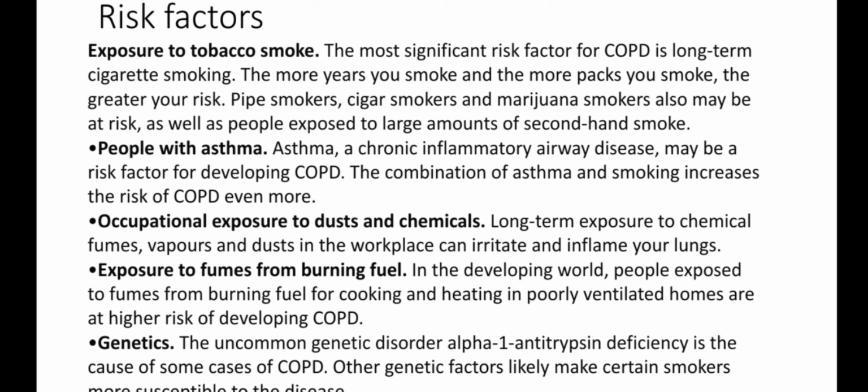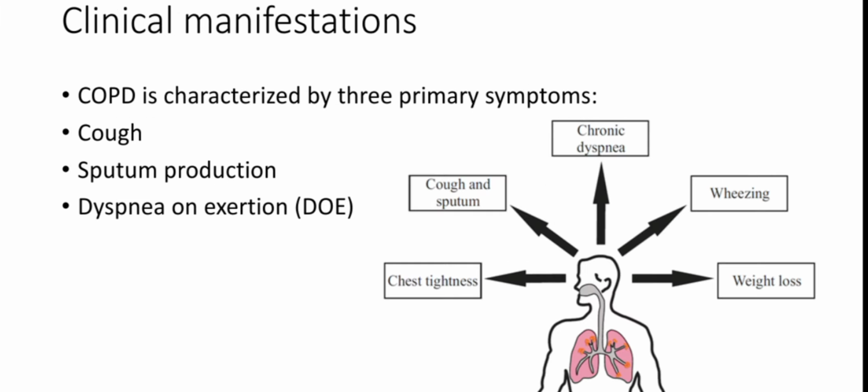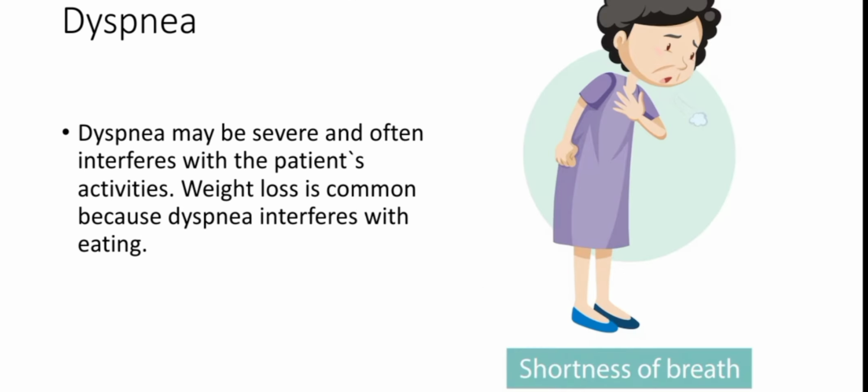Genetics. The uncommon genetic disorder alpha 1 antitrypsin deficiency is the cause of some cases of COPD. Other genetic factors likely make certain smokers more susceptible to the disease. Primary symptoms: cough, sputum production, dyspnea on exertion. Dyspnea may be severe and often interferes with the patient's activities. Weight loss is common because dyspnea interferes with eating.